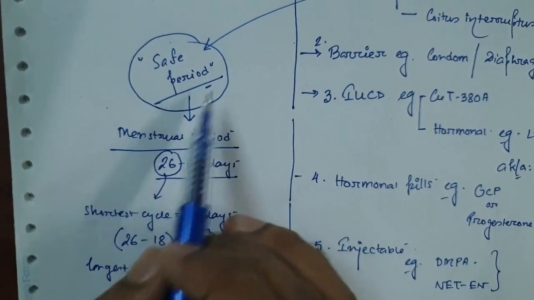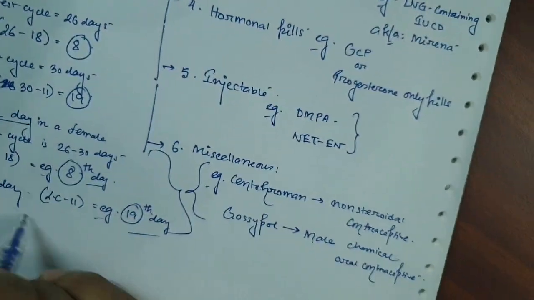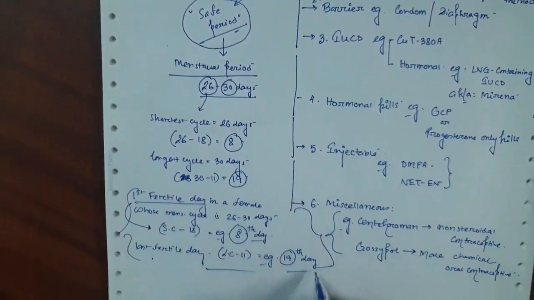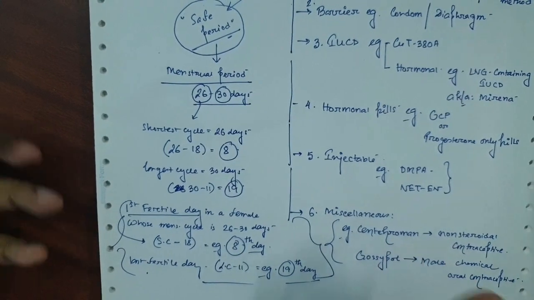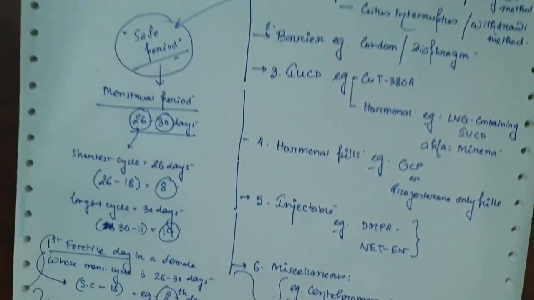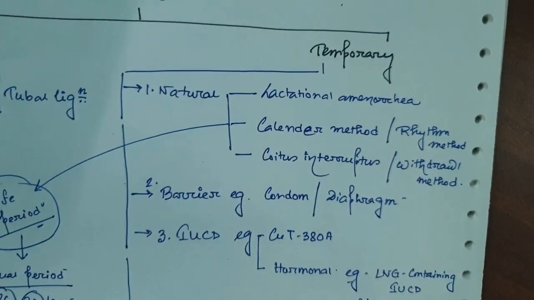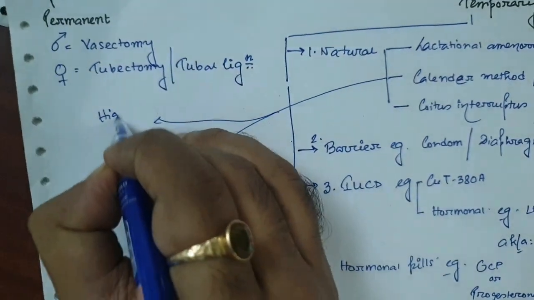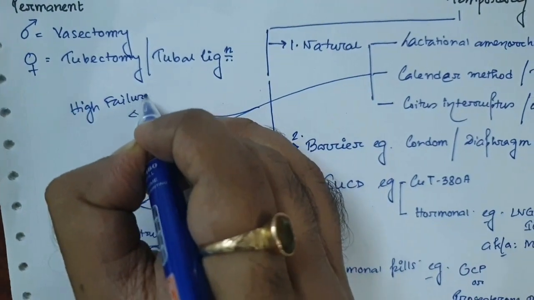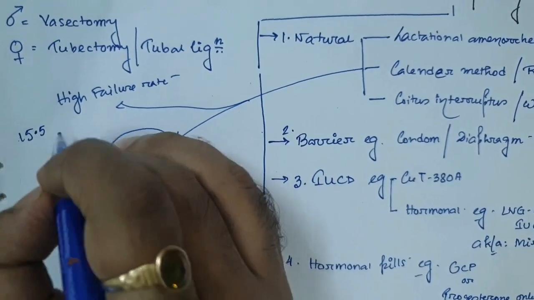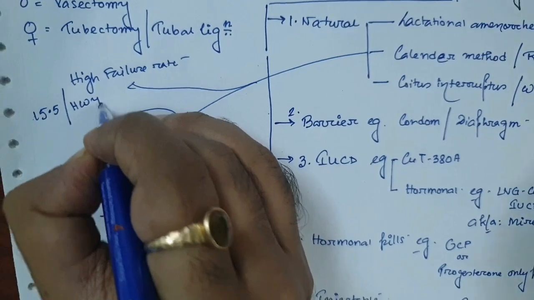So again, I tell you, this safe period calculation method is totally vague because ovulation can't be predicted to happen at any time, but it is again told as a natural method of contraception, or the calendar method or the rhythm method. In the calendar method or the rhythm method, there is a high failure rate. It is almost 15.5% per 100 women years.